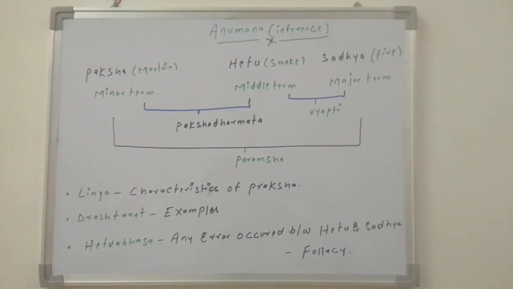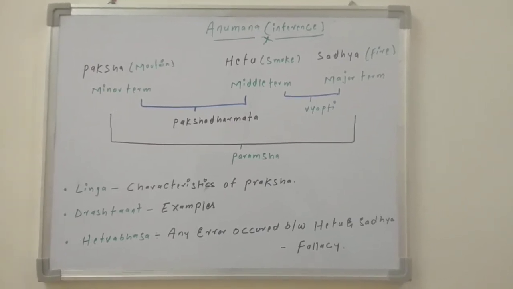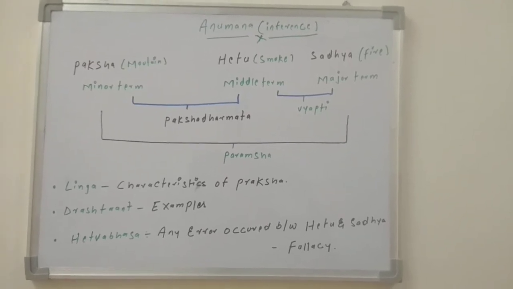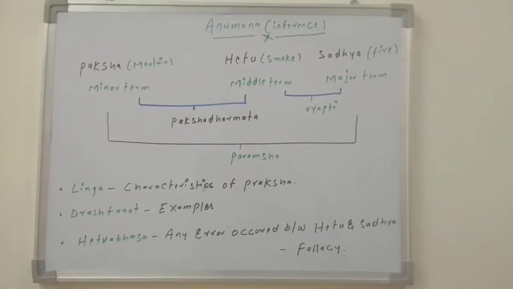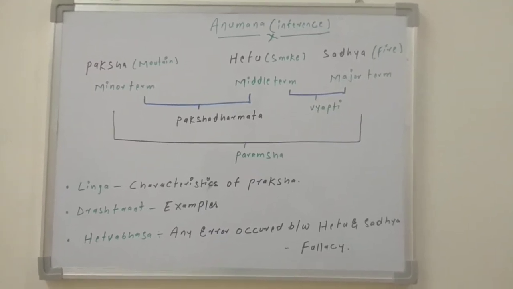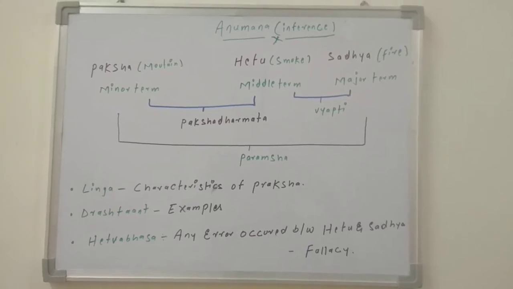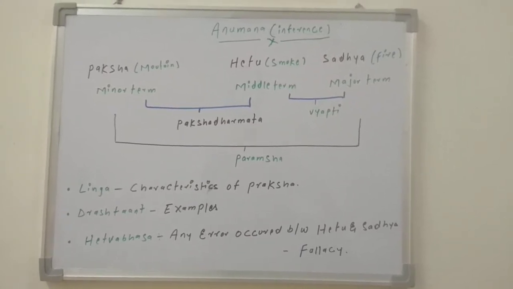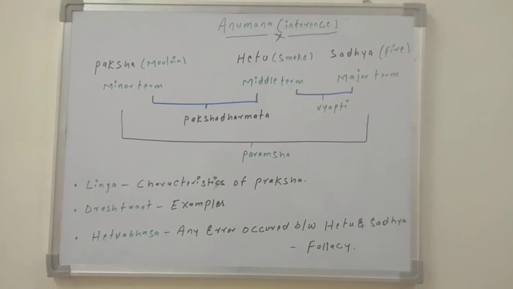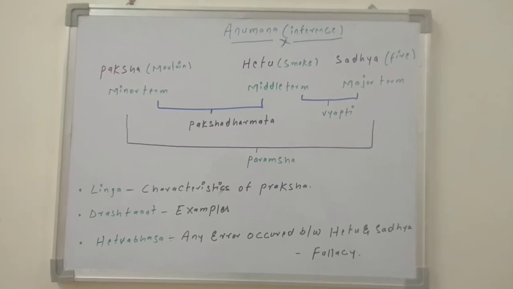So if I take the relationship between these terms, one is Paksha Dharmata. Paksha Dharmata is the relationship between the minor term and middle term, that means between Paksha and Hetu. And another one is Vyapti. Vyapti is a relation between Hetu and Sadhya, or the relationship between the middle term and major term. Another one is Paramarsha. Paramarsha is a relation between the minor term, which is Paksha, and the major term, which is Sadhya.